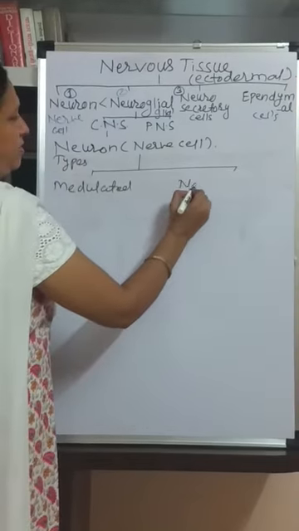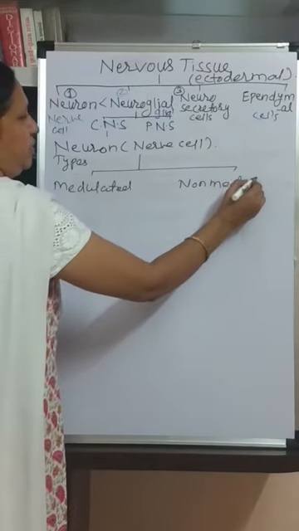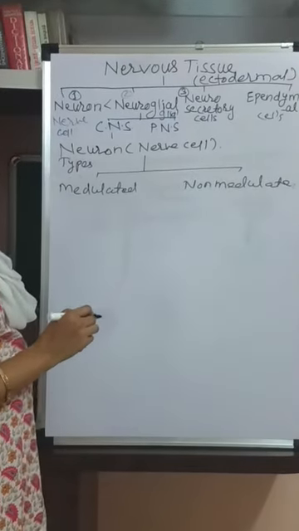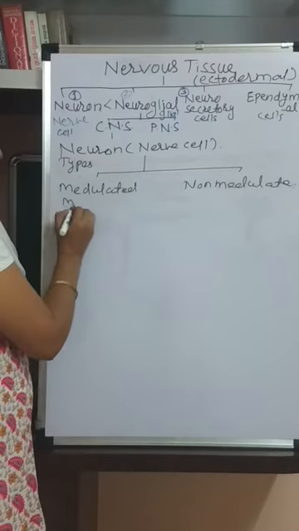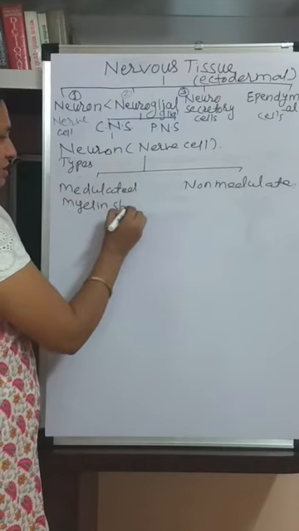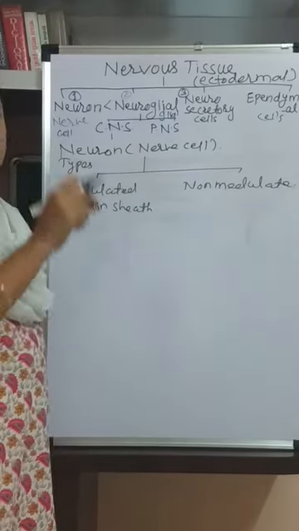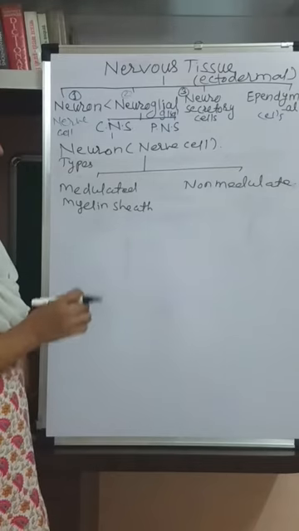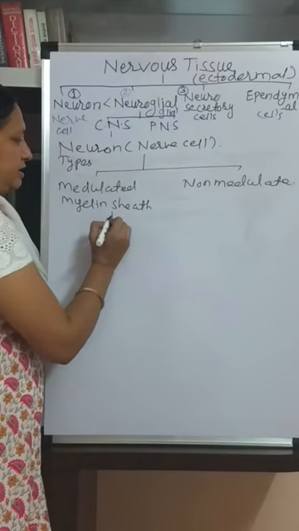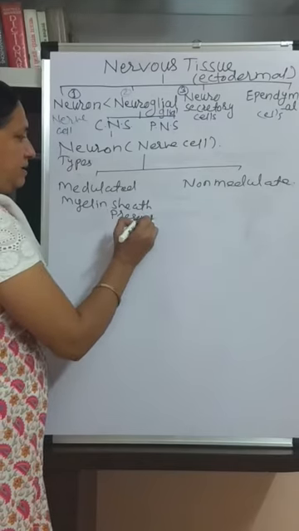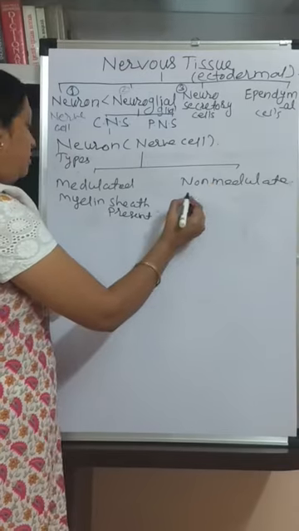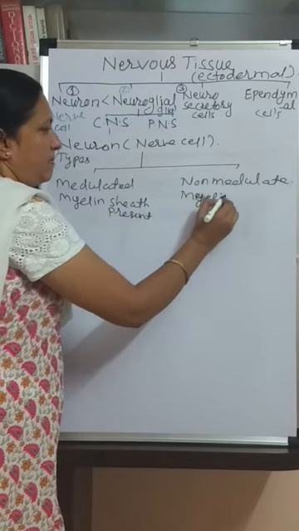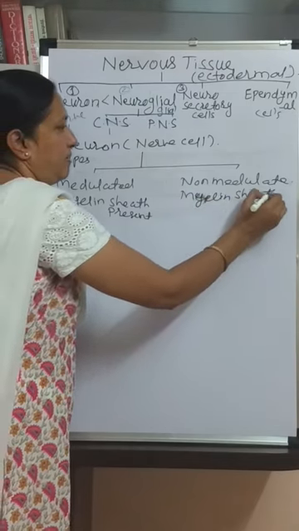Myelinated and non-myelinated neuron. Now see here what is a myelinated neuron. A myelinated neuron means the myelin sheath is present. The myelin sheath is actually the covering of myelin protein, particularly around the axon. It is present in a myelinated neuron, and in a non-myelinated neuron the myelin sheath is absent.